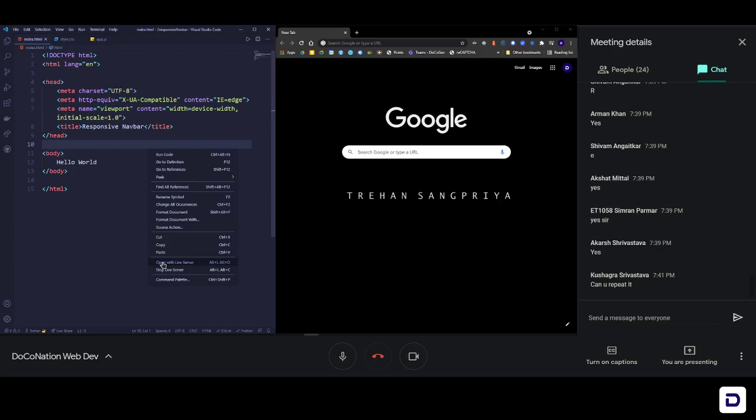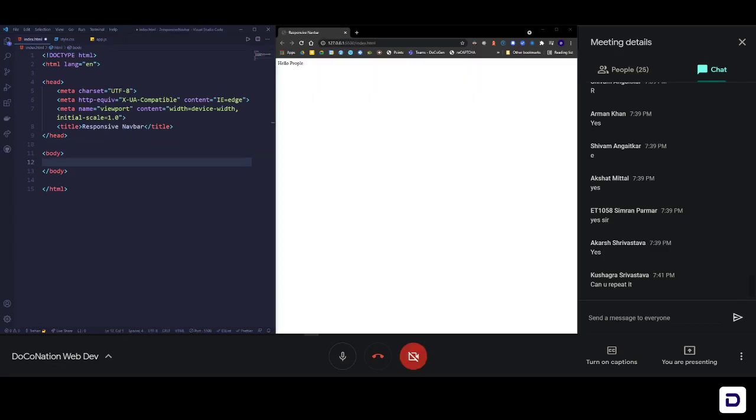Okay, so now let's begin with the coding part. First of all, we'll be coding the HTML part. That means we will be making the navigation bar structure. Let me quickly open up Figma for you and show you what kind of structure our navigation bar is going to have. Basically our navigation bar is going to be like this.